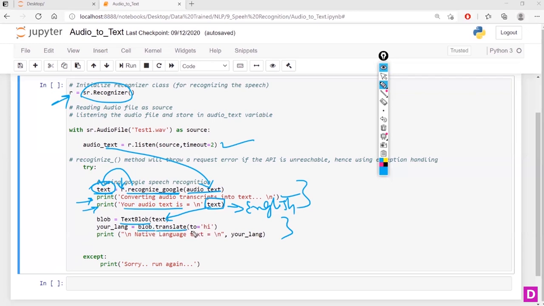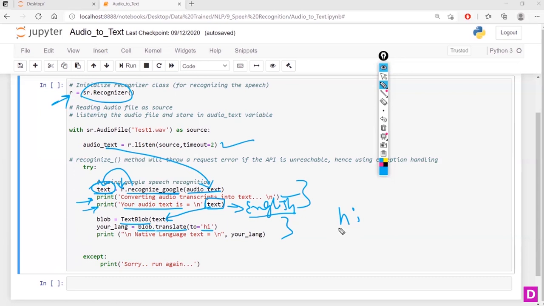If I want to convert the English language into some other language, maybe your native language, here I'm using the Hindi language. For that we use the code HI. There are many codes available for different languages, right?